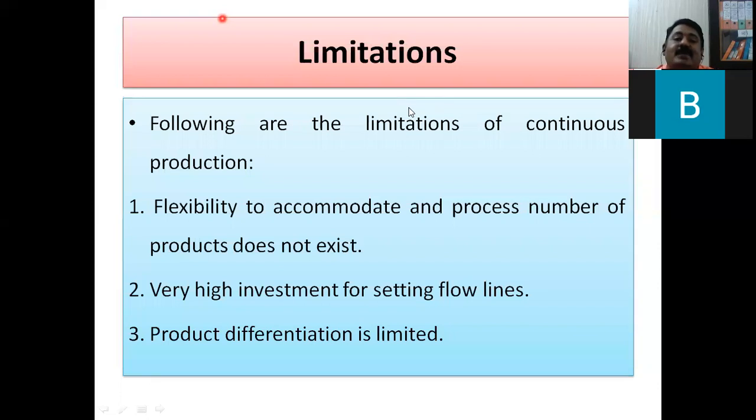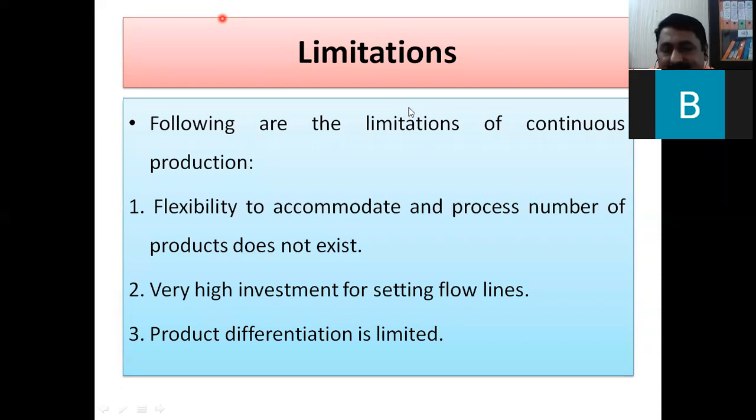Product differentiation is limited. I have given you the idea that, for example, in job order production, depending upon the order, the shop can manufacture different varieties also. In mass production, some chances are there, but in continuous production, differentiation is limited. It is not the case that Maruti Suzuki has 100 or 150 types of vehicles. A very limited range: in the small car, whatever type is there, then in sedan, Ciaz is a different category, and then Brezza is a different category.